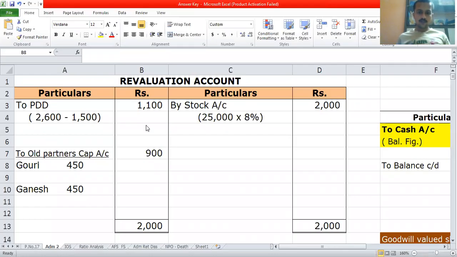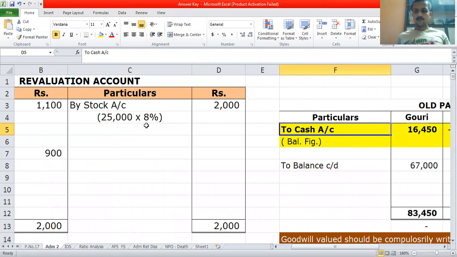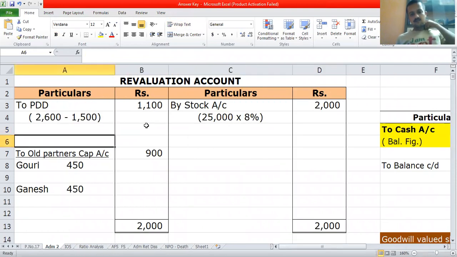So this was the revaluation account. I don't spend much time on it because you're already aware of this. Next. Now here, before you start solving, you need to remember a few things.